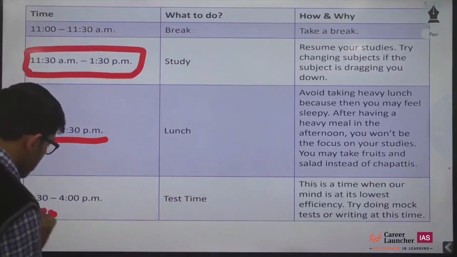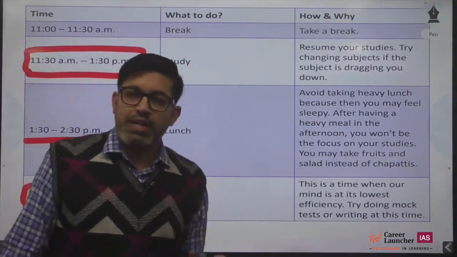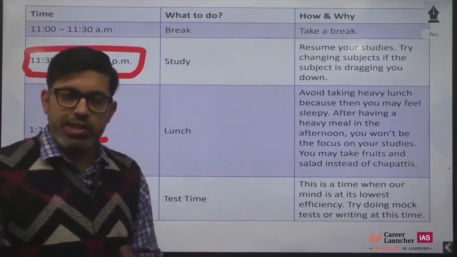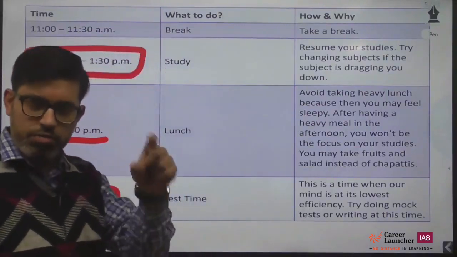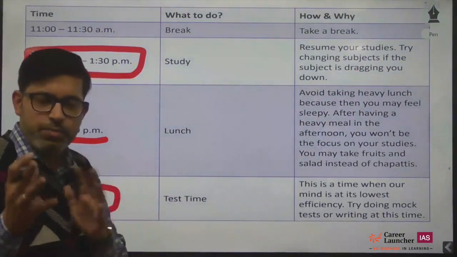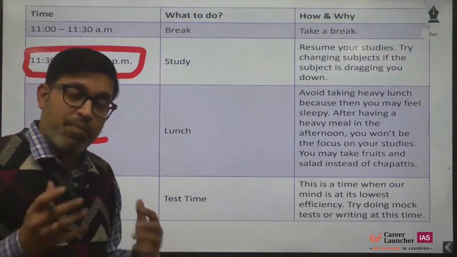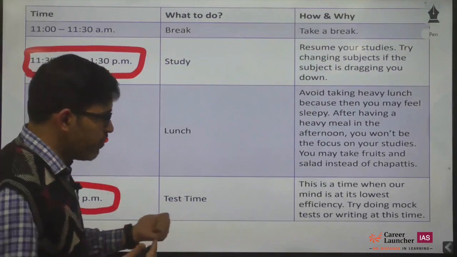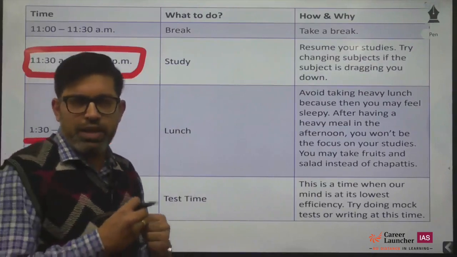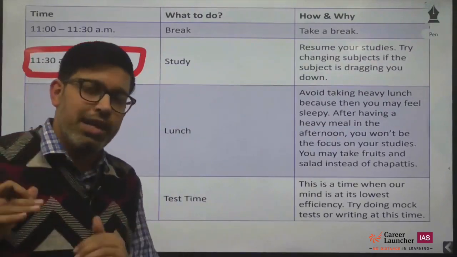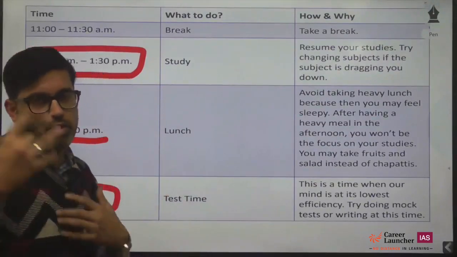After your lunch, the next close to 90 minutes, 2:30 to 4 p.m., is dedicated to practice, for solving practice questions and mock tests, because this is when your mind will be at its lowest level. I told you about the sleepiness after lunch. So at this point, if you start learning new things, it will be difficult for you. It's better to do practice, where you don't require that kind of efficiency. You are doing something you have already learned. You are not learning new things, you are practicing what you have done till now. That will also rejuvenate you for your next sessions.